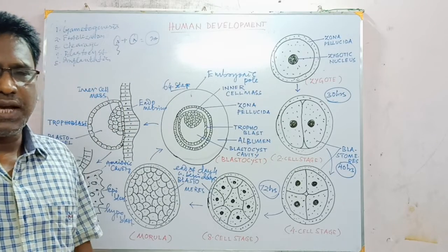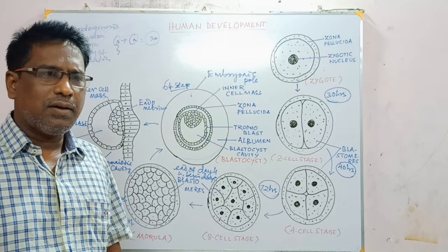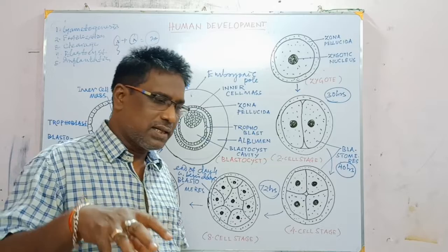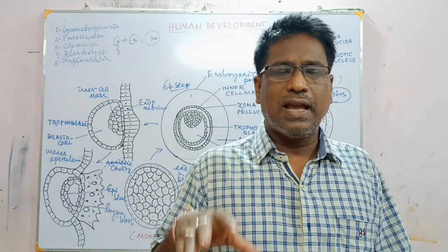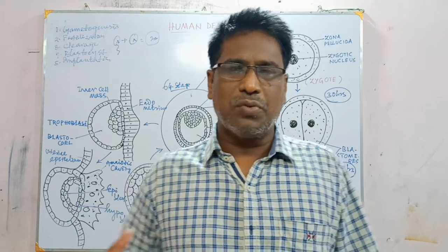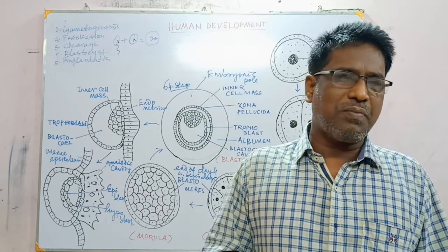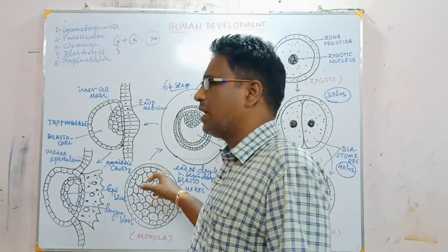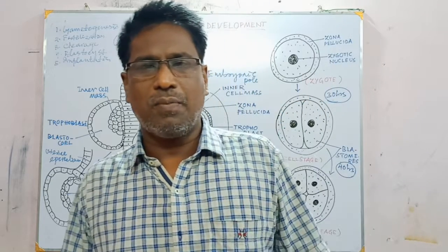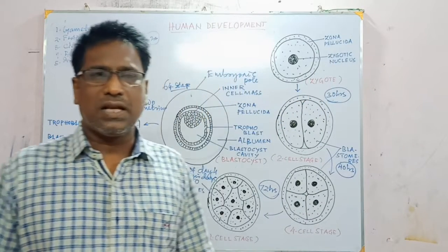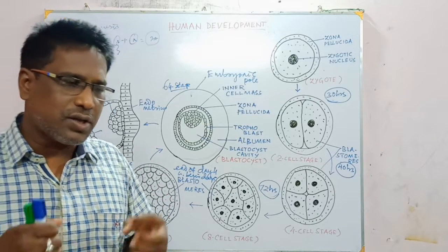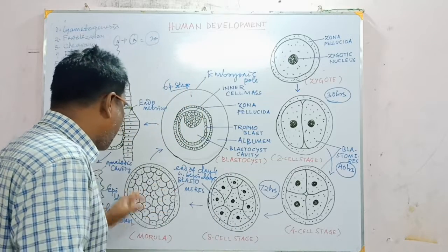So students, morula is characterized by a solid compact ball-like mass, and this mass seems to be like that of a mulberry fruit. That is why the name is morula. It seems like a mulberry fruit, hence the name morula. And morula is characterized by a solid compact ball of mass. The number of blastomeres tightly join together to form that compact mass of a ball.